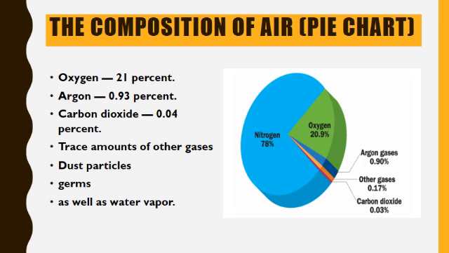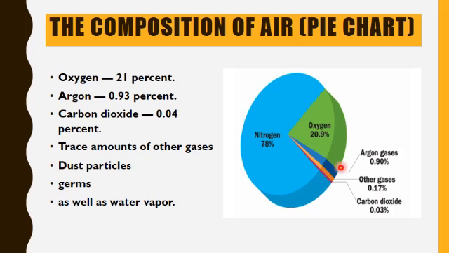Now students, firstly we are going to recall the composition of air. You can see here a pie chart that is showing the composition of air. You can see the light blue part, that is nitrogen 78%. The light green part, 20.9%, is oxygen.